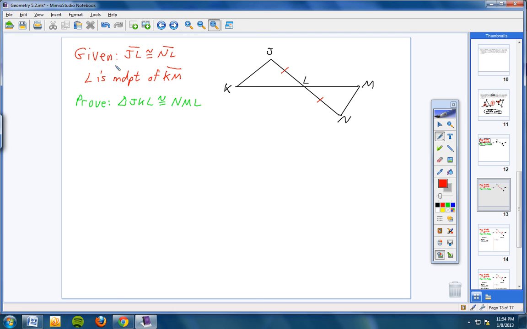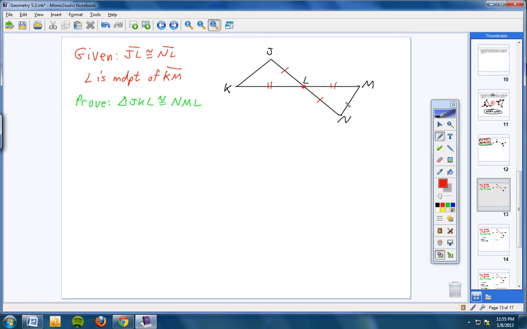Now look what else they tell you guys. L right here, point L is the midpoint of KM. Now, come on, it's common sense. If L's right in the middle of KM, that means L divides KM into two equal parts. So that means I can say that KL is congruent to LM because L is in the middle of KM. So there, I have taken my given and I have put it, or transposed it, over here onto my diagram.